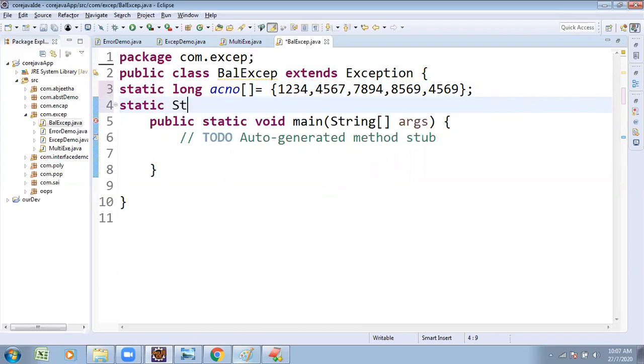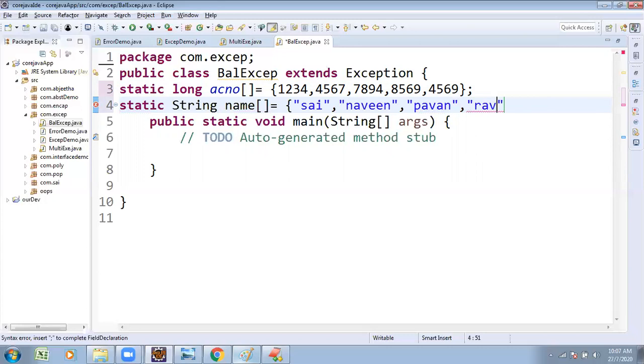Static names array, String of names. I am going to take the static String names array equal to some names. Sai is there. Similarly, Naveen, Pavan, and Ravi are there. Any names, some ABC.